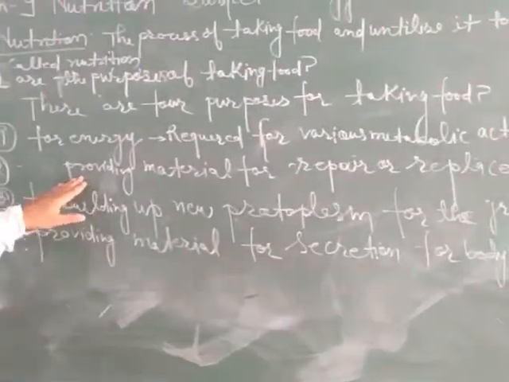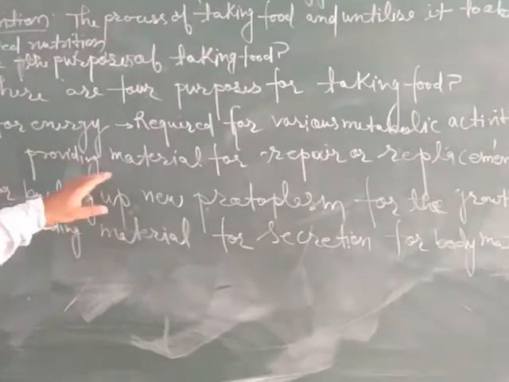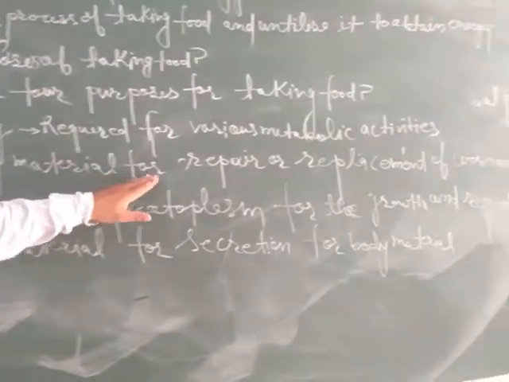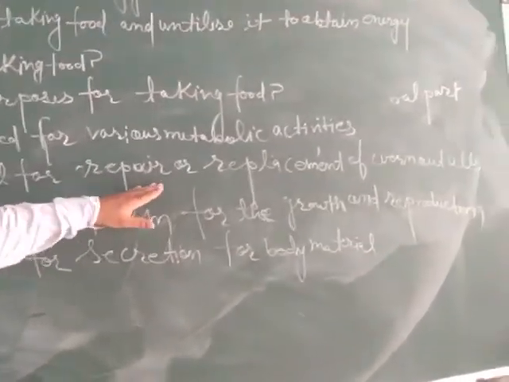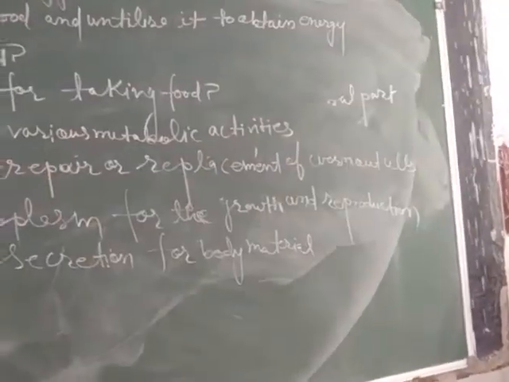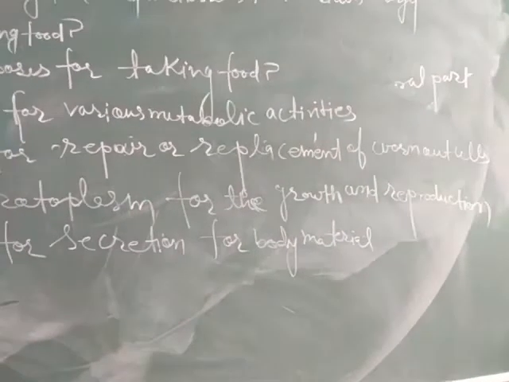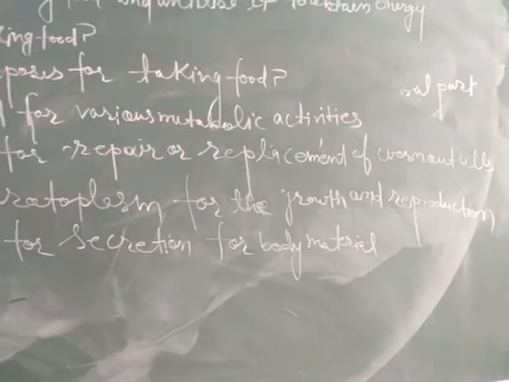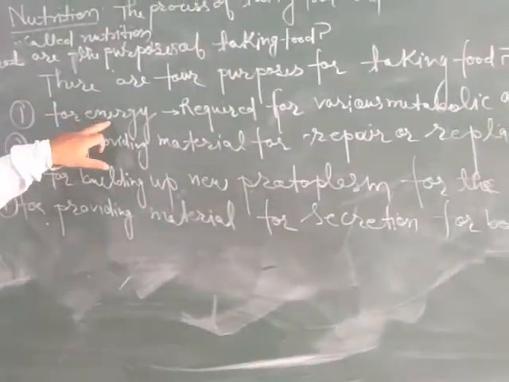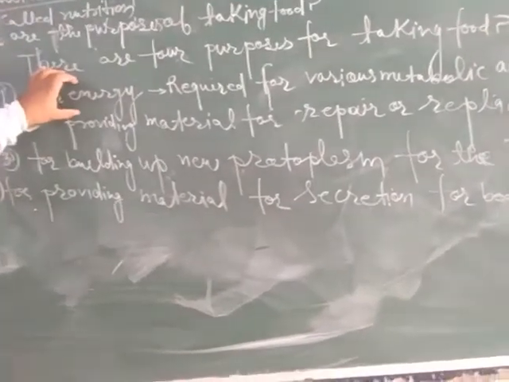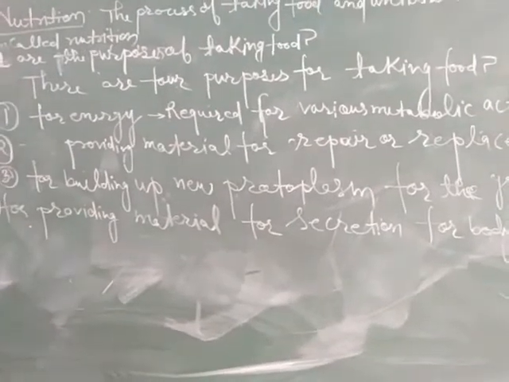And the second point of why we need to take food is providing material for repair and replacement of worn out cells. Worn out cells means dead cells. Those cells that die in our body should be replaced and new cells should appear from it. That's why we need to take food. The food used for taking energy is carbohydrate source food and fat source food.